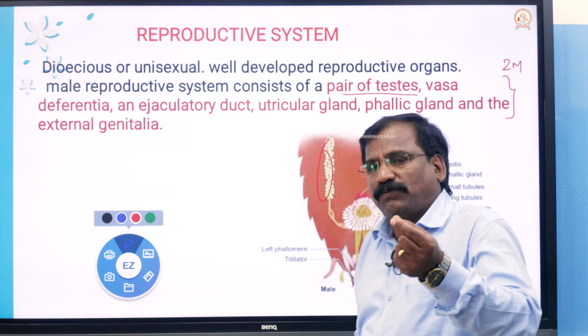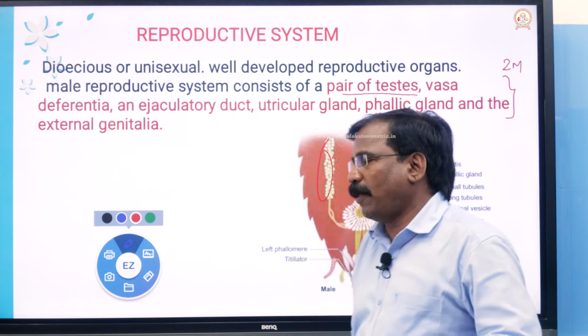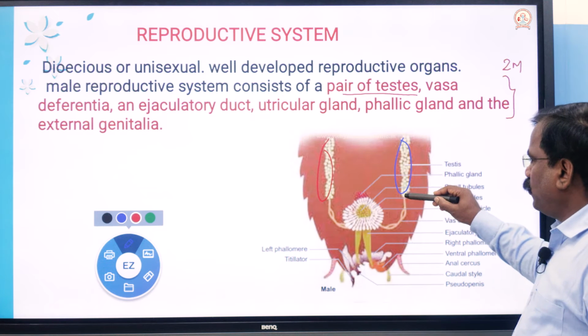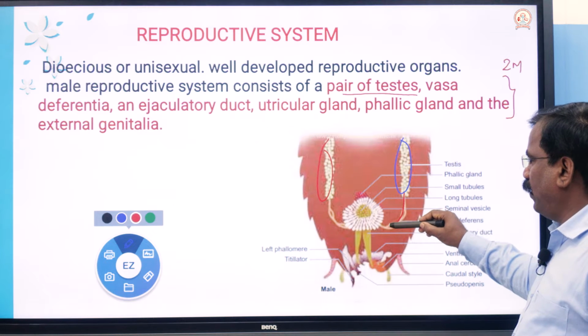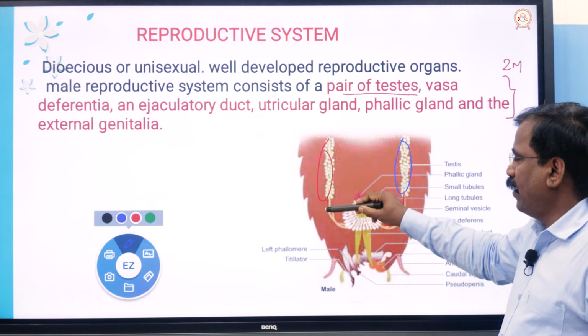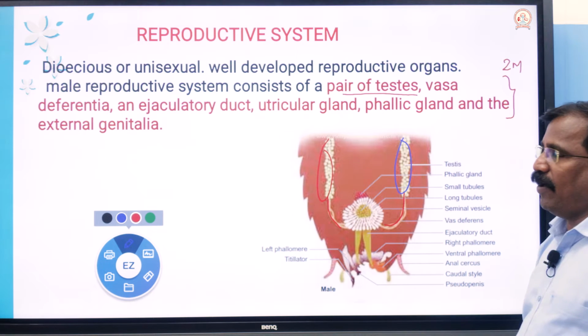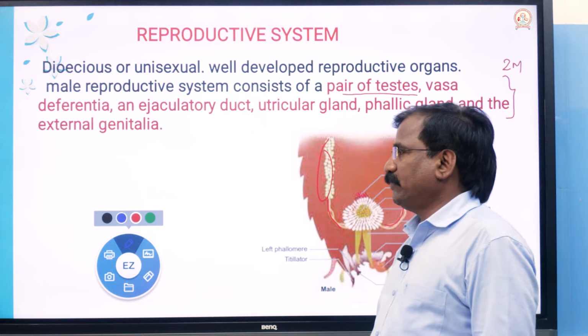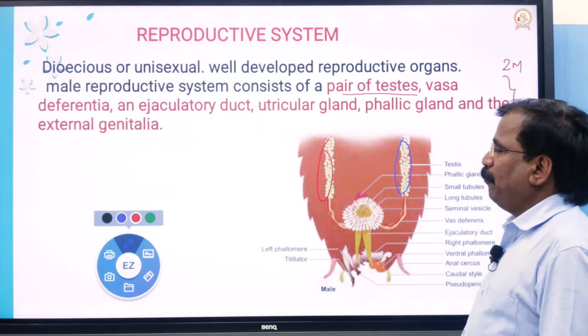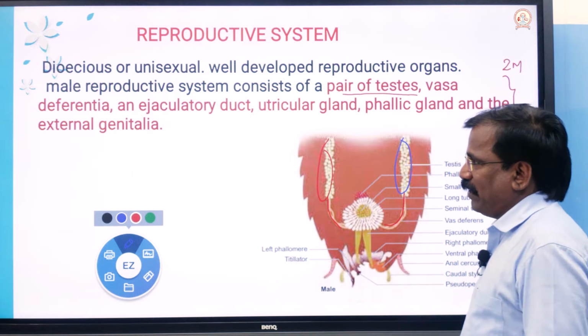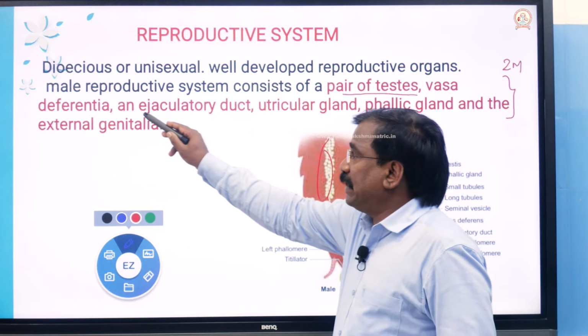The testis produce the spermatozoa, which are transported by a duct called vasa differentia or vasa deferens, and the ejaculatory duct.